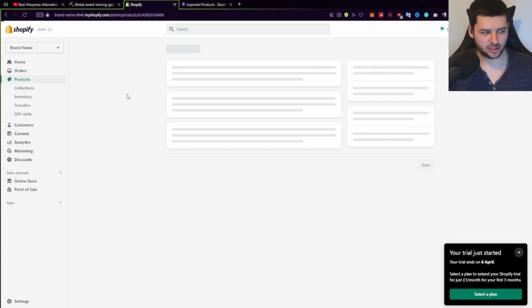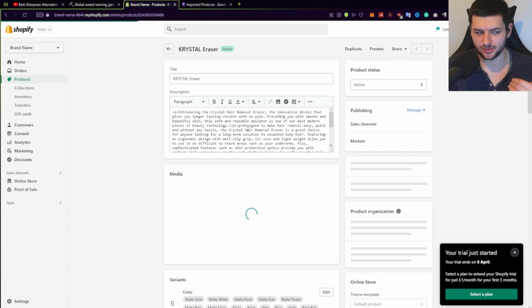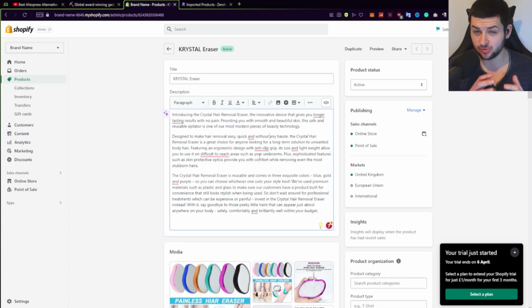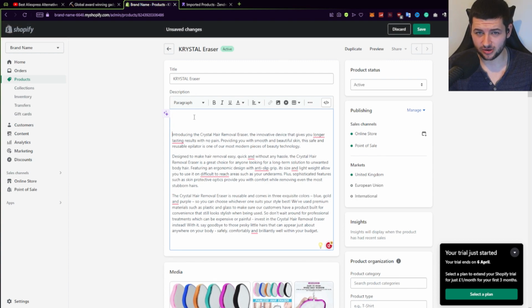So go ahead, click on our product, and this will allow us to edit the product, okay? Now, as you can see, this product is not very well optimized. The description has 3 huge long paragraphs. It's really boring and annoying to read all this. No customer's going to read it, so we're going to optimize it. We want to break it down to 4 to 5 different bullet points or checkpoint lists about the strengths and pros of our product, okay?